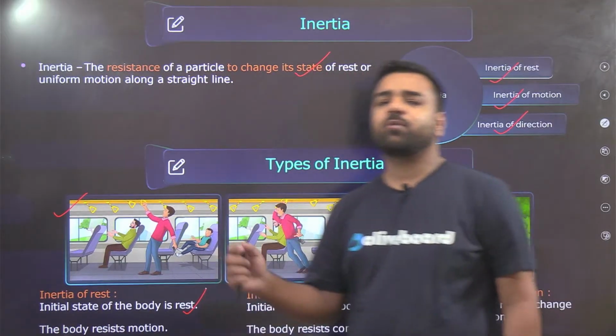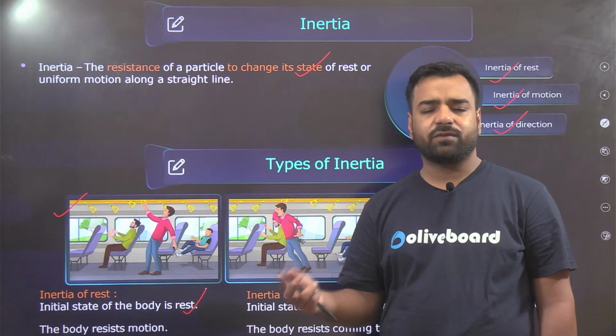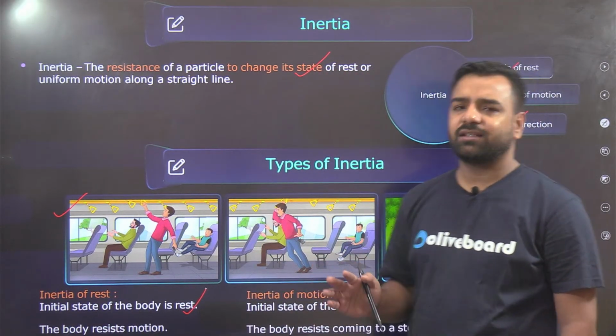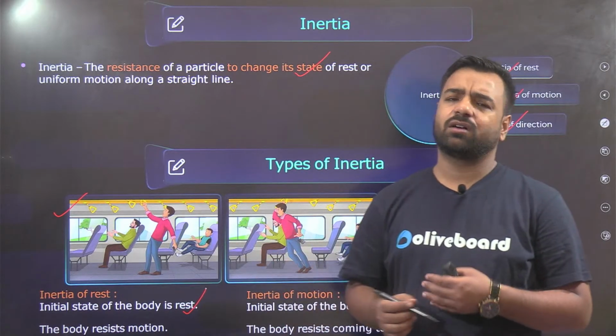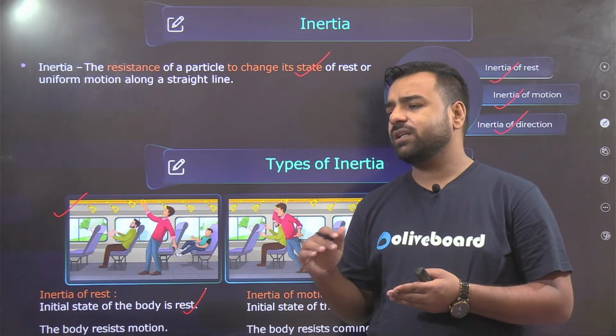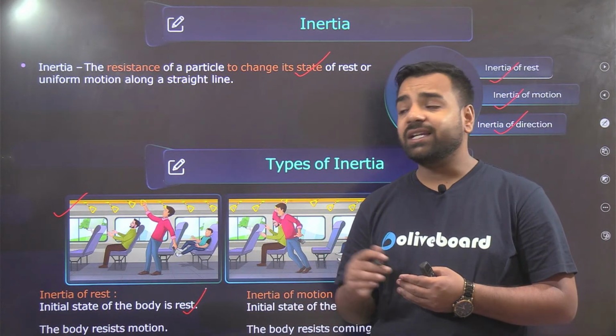Similarly, if a body is in a state of motion, if the bus is moving and you're sitting there reading a book or whatever you're doing, but suddenly the brakes are applied, you will lean forward.